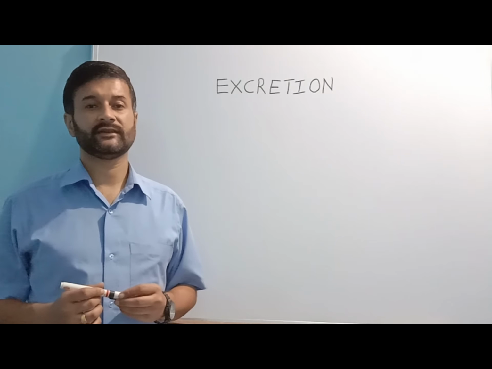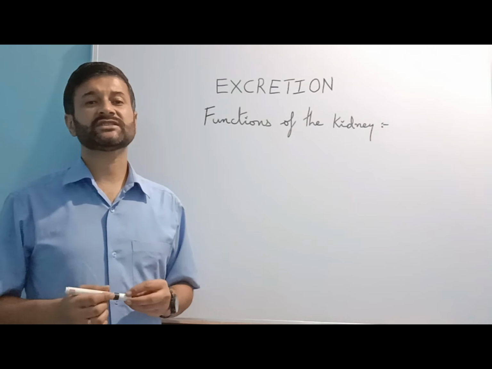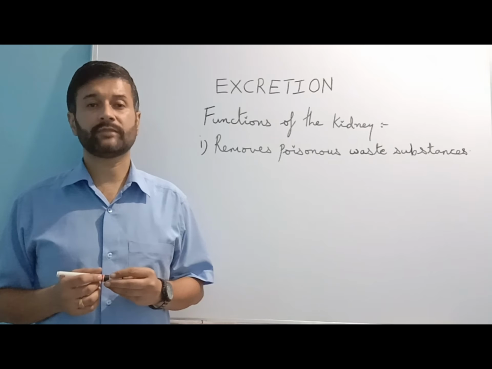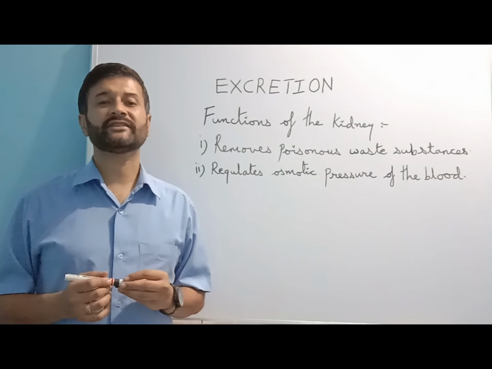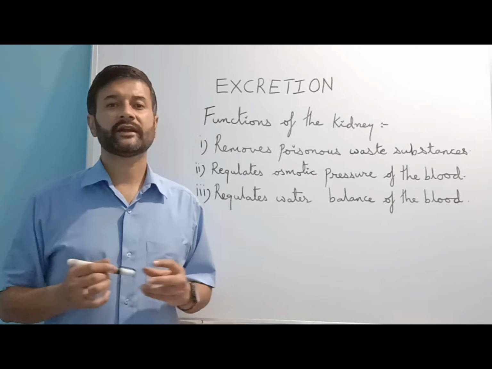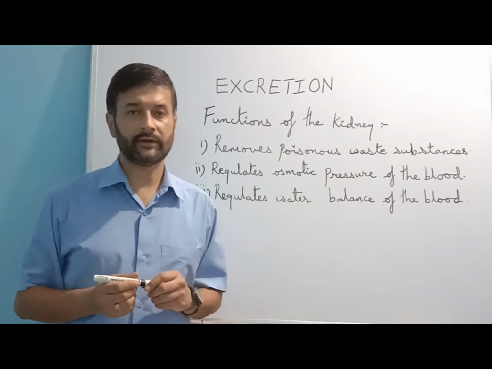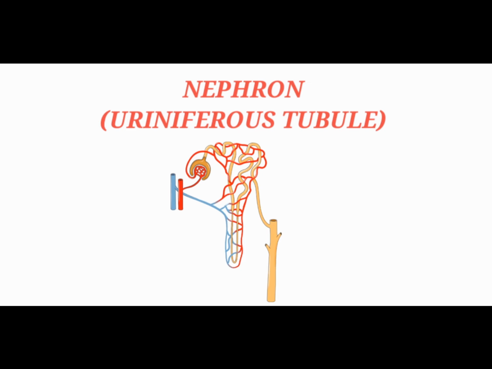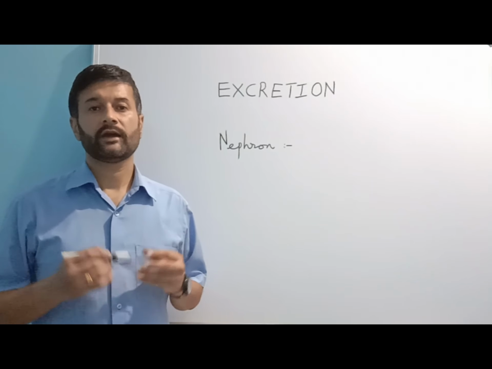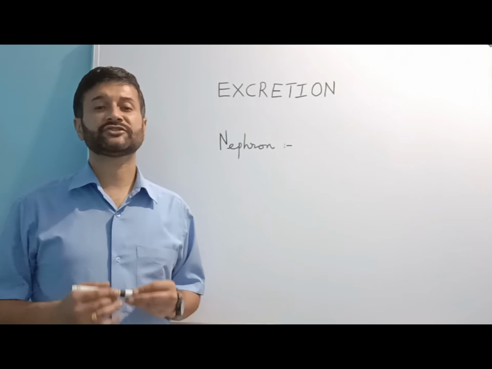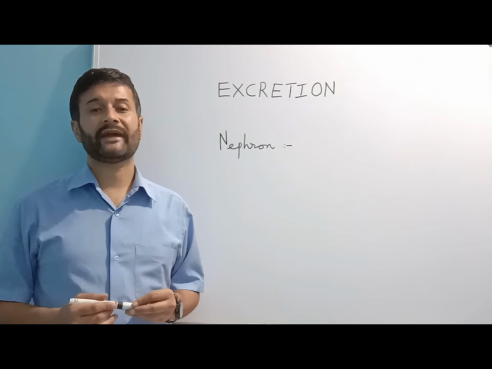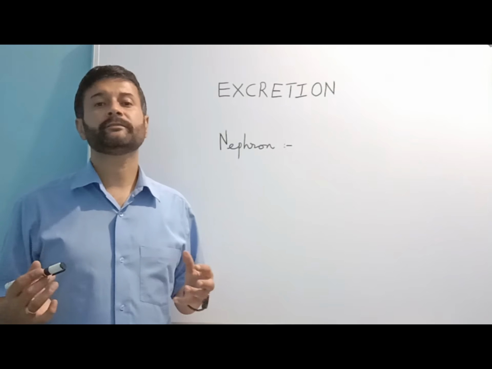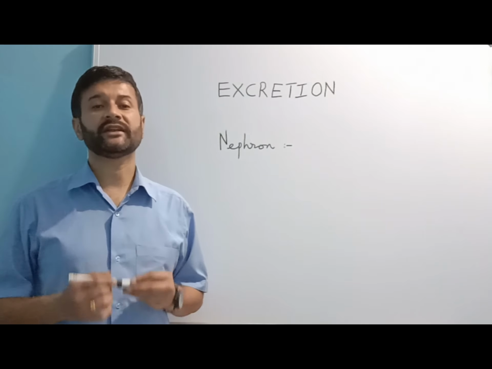Functions of the kidney. Removes poisonous waste substances. Regulates osmotic pressure of the blood. Regulates water balance of the blood. And regulates pH of the blood. Nephrons. Each kidney is made up of a large number of excretory filtration units known as nephrons or uriniferous tubules. It is the basic functional unit of the kidney.